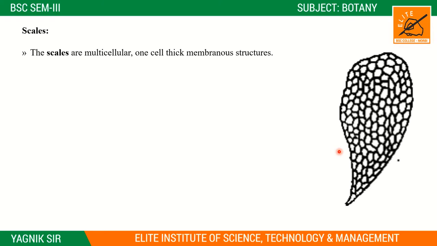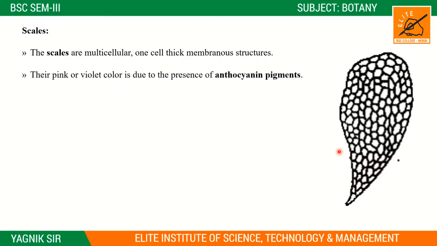Now you can see this image, a very compact arrangement, and these are very thick cells, right, thick membranes. They are pink or violet in color due to the presence of the anthocyanin pigment. Actually, we already discussed pigments, right?